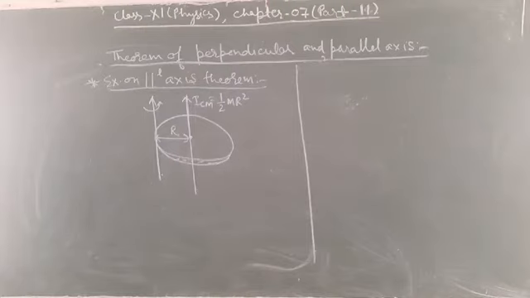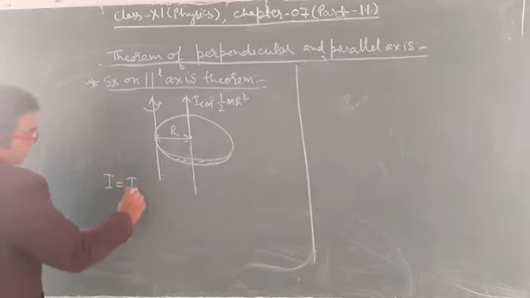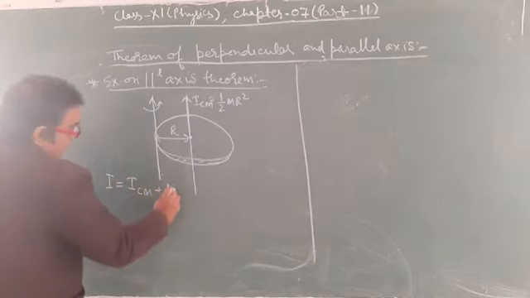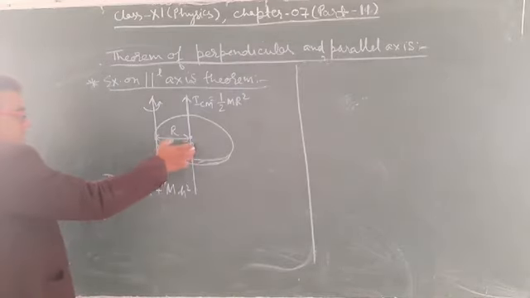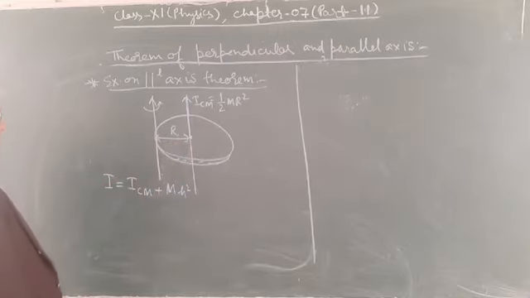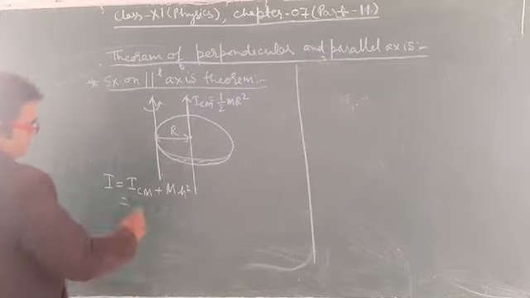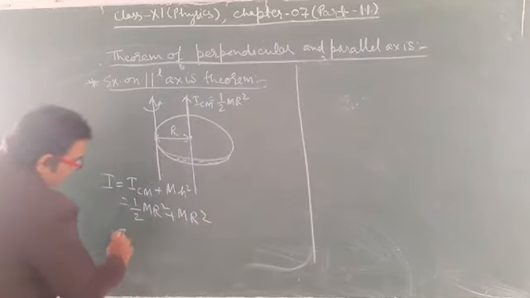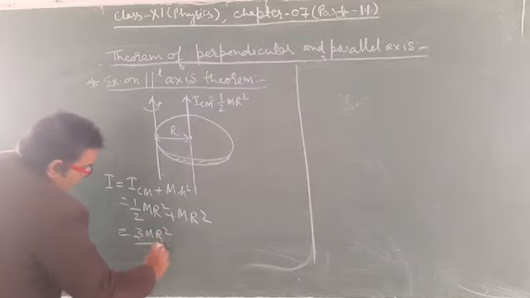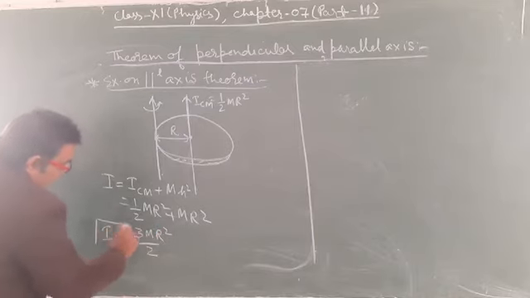So I is equal to ICM plus Mh square, and h is the distance from this axis to this axis, so it will be mr square. So 1 by 2 mr square plus mr square, and it is equal to 3 mr square upon 2. This is the moment of inertia.